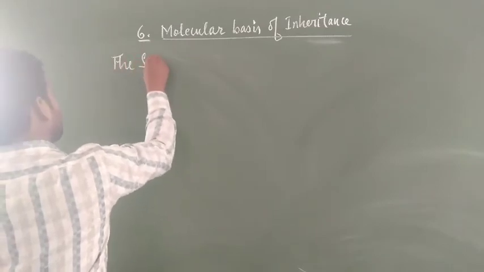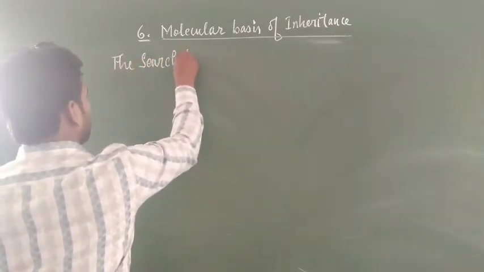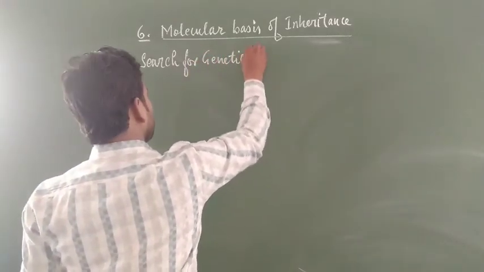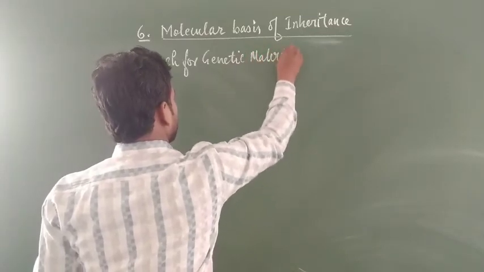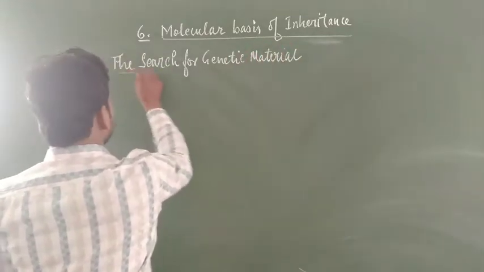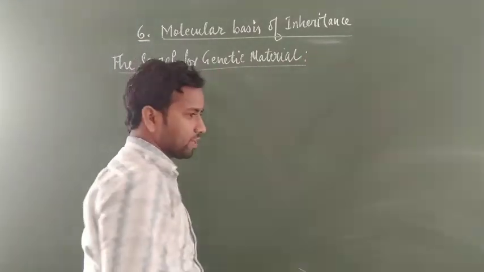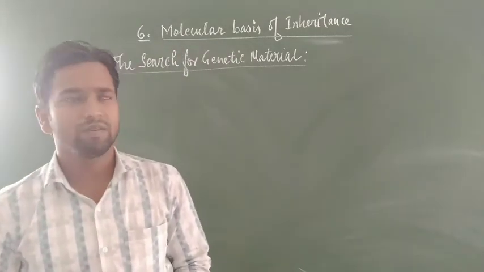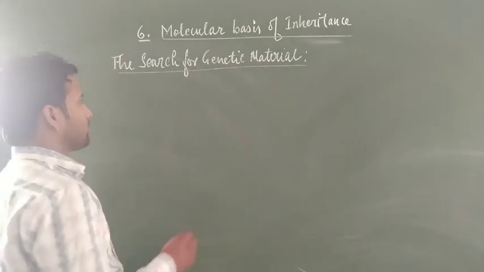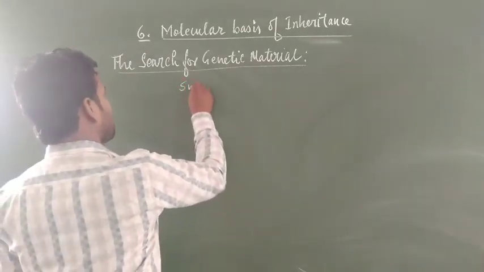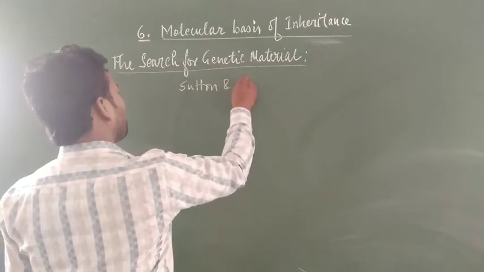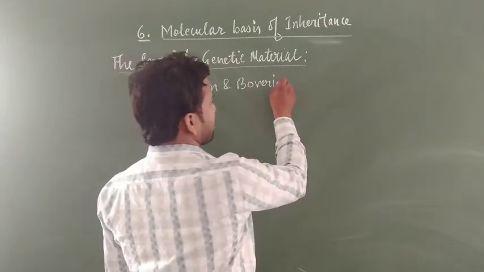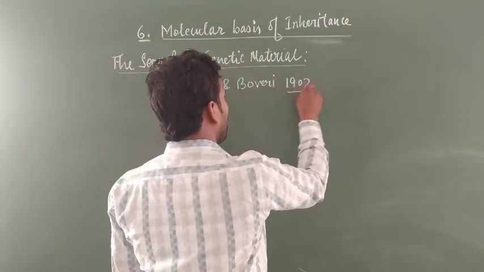Students, the actual nature of genetic material was not clear since 1902, even up to 1930. Why 1902? Because for the first time two scientists, Sutton and Boveri, stated that the chromosome is the basis of transferring characters from parent to offspring.